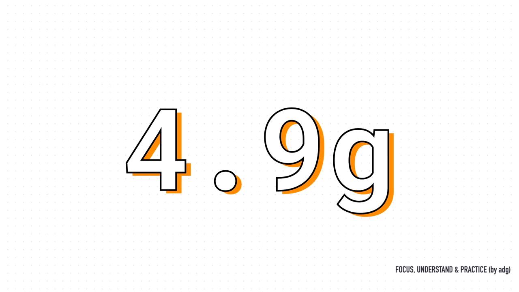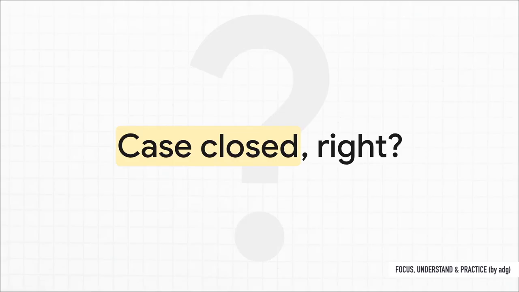We take our sample, we run the numbers, and the average weight is 4.9 grams. That is definitely less than 5 grams. It really looks like that worker knew what they were talking about. So it seems pretty obvious. The machine's broken. We gotta shut down production, get the engineers in here. I mean, the evidence is right there. It's an open and shut case.